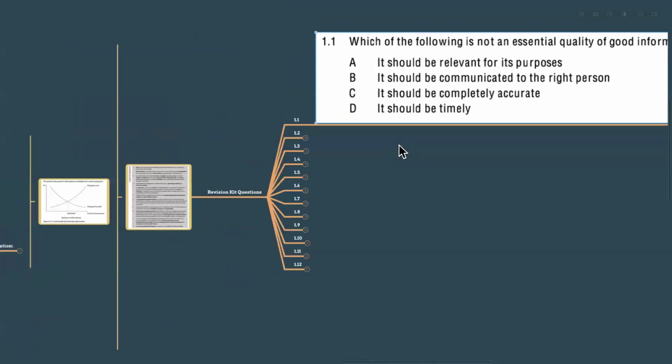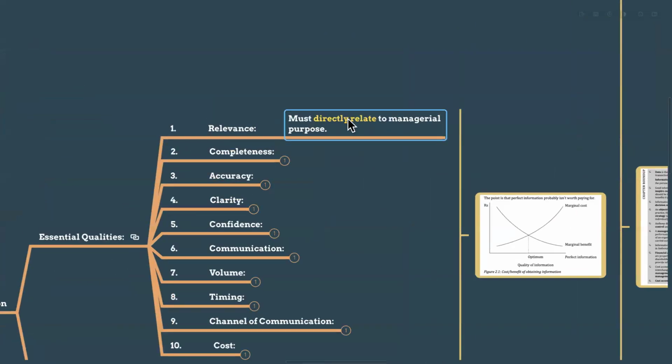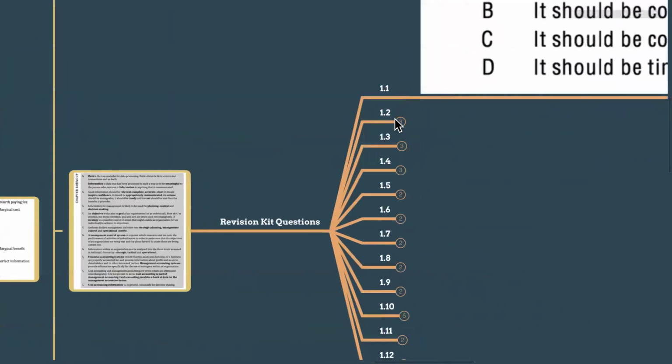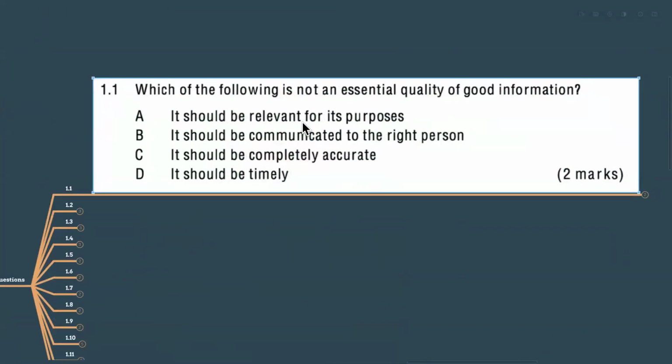It's exactly. It should be relevant. That's what we have learned here. Relevance. Yes. Must directly relate to the managerial purpose. Yes, it is relevant. So the first one is the essential quality of good information. The question is which is not an essential quality. So that's not the answer. A is not the answer because it is actually a quality.